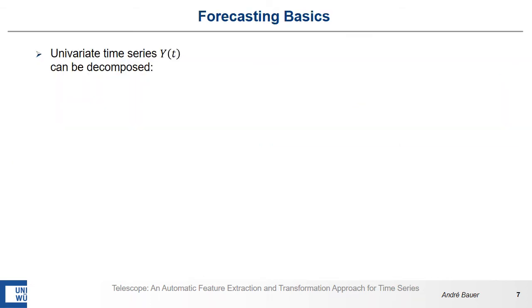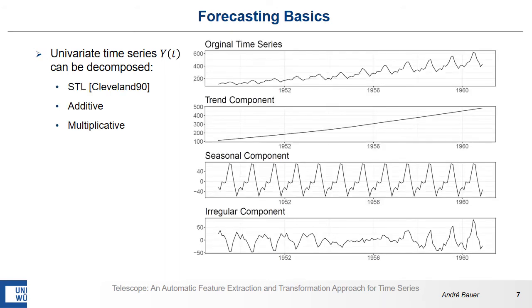So before introducing our Telescope approach, I would like to highlight some forecasting basics. One of these basics is that a time series can be decomposed in different parts. Some work decomposes a time series in linear and non-linear parts. In our work we use STL to decompose our time series. STL decomposes the time series in a trend component, a seasonal component and an irregular component, and these components can be additive or multiplicative. Indeed, there are some mixed forms, but in this work we stick to these two.